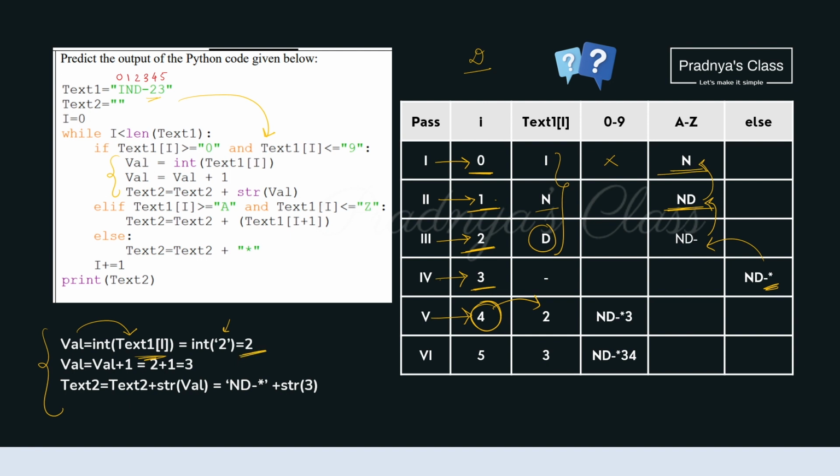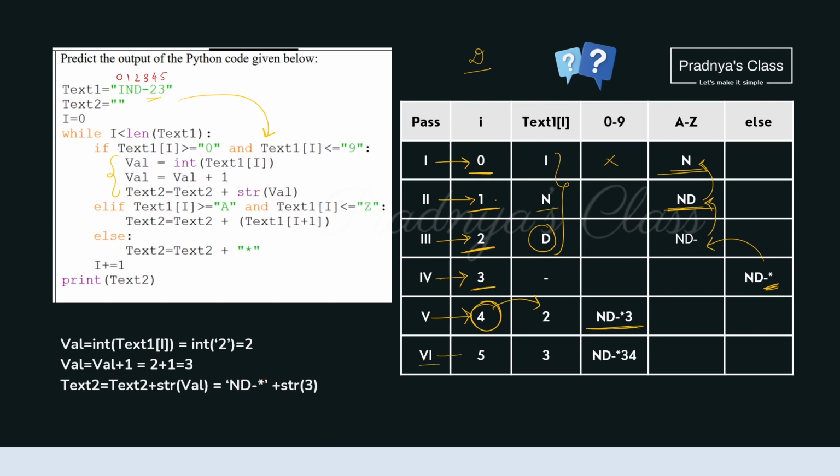In the next statement, we are going to add 1 to it. So 2 plus 1 will be 3. Let's check out the last expression. Here we are going to convert that value to string. So 3 will get converted to string. And with the plus operator, we are concatenating it to the previous string, that is text2. So finally, we will be getting this type of string.